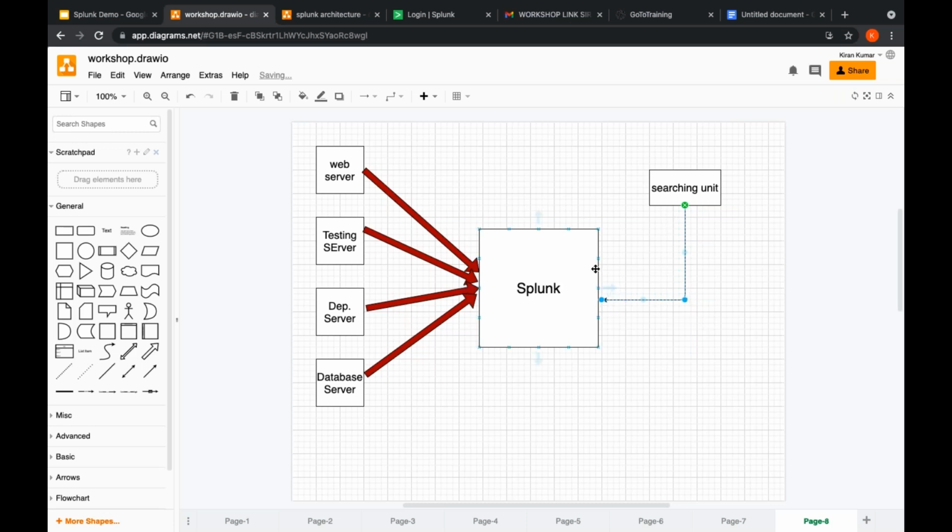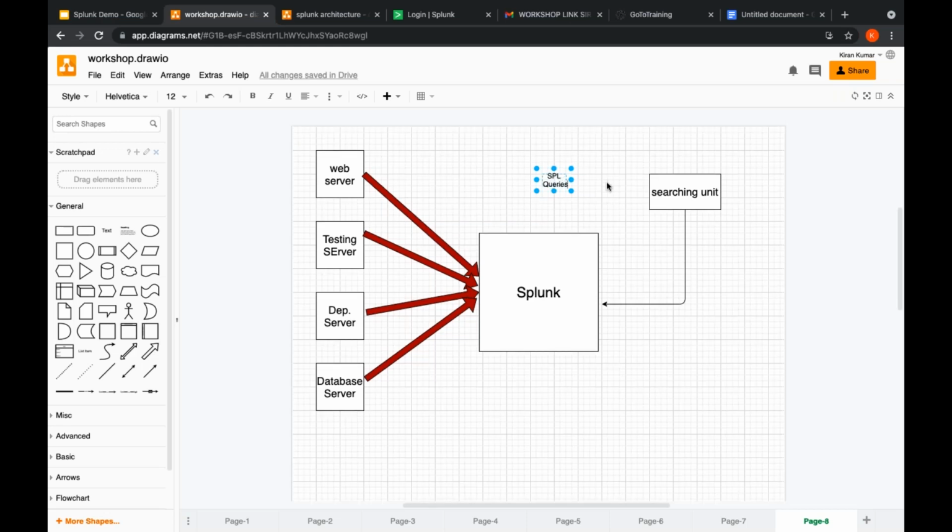How does it search again? By using SPL queries. What is that? SPL queries. These SPL queries will be given by a Splunk developer.